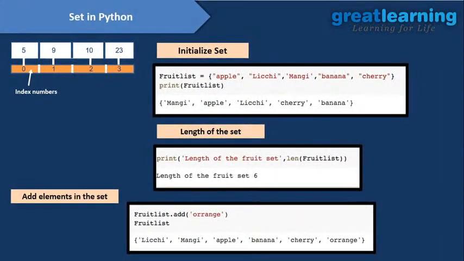Okay, for a set, if you want to fetch any particular data, suppose I want to fetch apple, what I will do is write fruit list, and after that in square brackets I will write 0, and you will get that particular data, right? This is how you can fetch it.